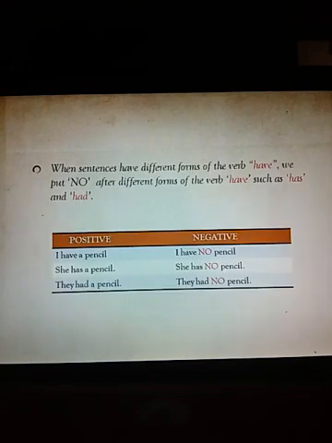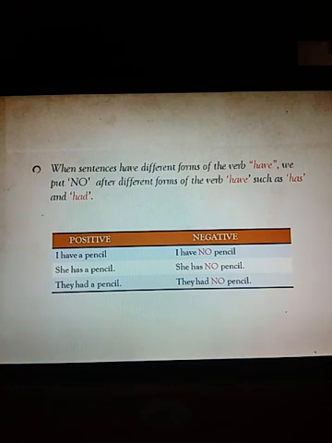Okay. Now see, when sentences have different forms of verb have, which are has, have, had, then you are supposed to put no. We put no after different forms of the verb have, such as has and had. What are the different forms of have? Has and had. Again, see the positive sentence. I have a pencil. I have no pencil. Then you are not supposed to write I have not pencil. Okay? I have no pencil.